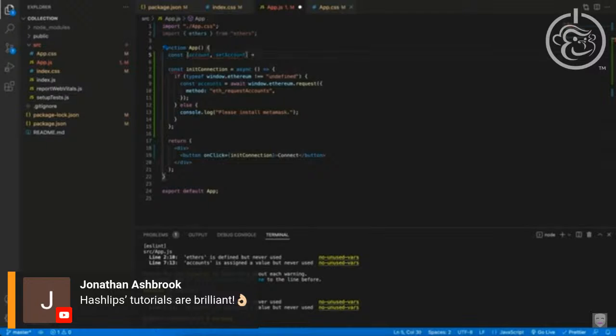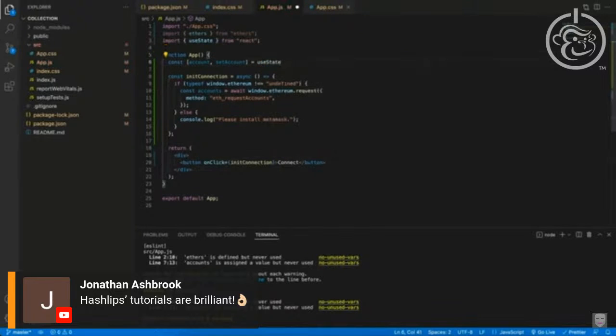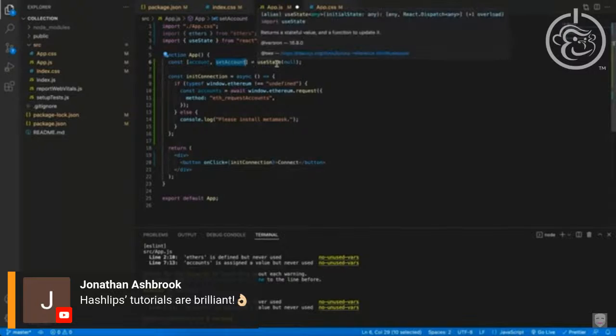And this I'm going to equal to the useState hook. Now, initially, this is going to start off as null. As I typed this in, you can see we have this imported from React. And this is the convention. This is the variable, and this is how we update this variable with this useState hook.